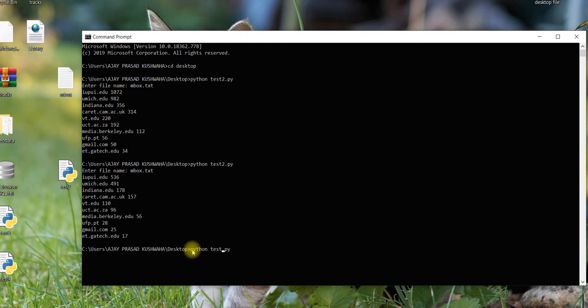You can save with any name. I have saved with this name, so I am running with this name. And what name I have to give? Library.xml. It will take a little time and then I will get one file.